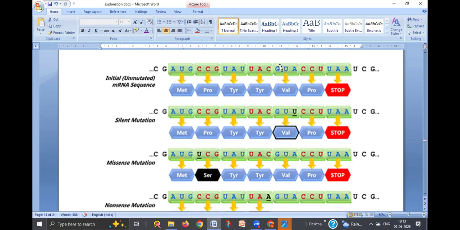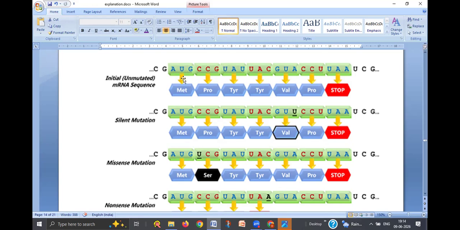A stands for adenosine, U stands for uracil, then guanosine, cytosine. All these are different kinds of nitrogen bases. The order in which these nitrogen bases are arranged is called a sequence, or genetic sequence.